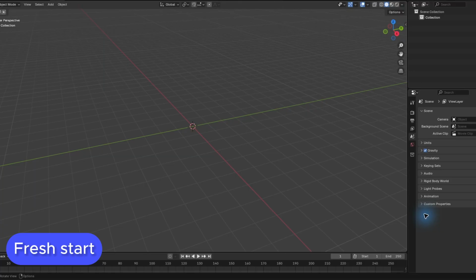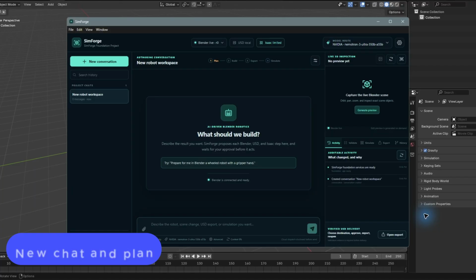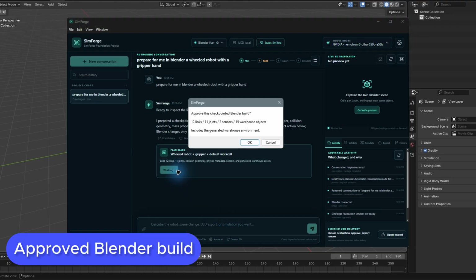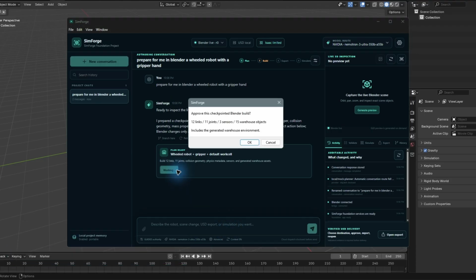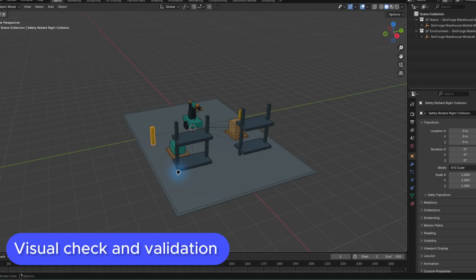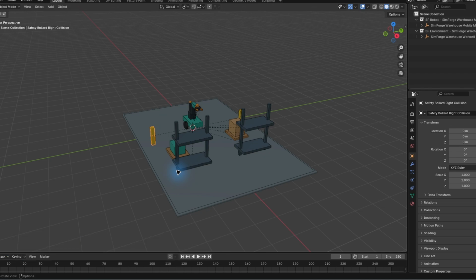Finally, it's demo time. So we ran SimForge and it opens Blender automatically at start. Then we simply write in chat whatever robot we want him to draw for us in Blender. And for this version we also have a warehouse setup that we can tell him to set up in our Blender scene. We can check the scene he created in our 3D viewport in SimForge, or we open Blender and check it visually and validate it.